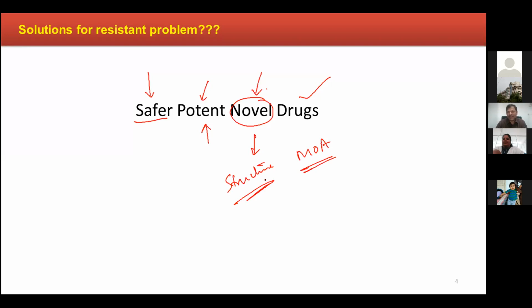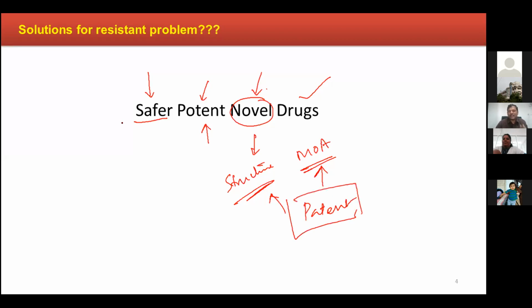Okay, the beta-lactam ring is there, through which they act. But you cannot compare penicillin with rifampicin. Their chemistry is entirely different, as well as their mechanism of action. So in that way, we need a novel structure and novel mechanism of action so that you can get a patent and exclusivity on your product.